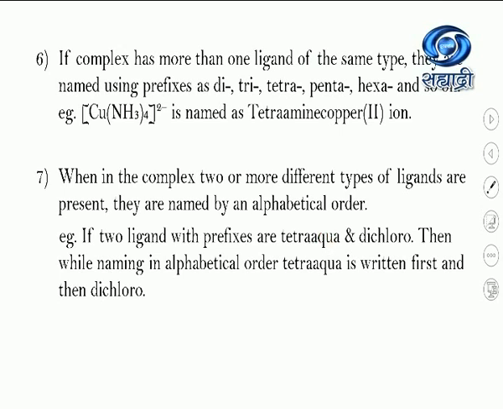One is an aqua ligand, that is H2O, and another one is a chloro ligand. There are 4 aqua ligands, so tetraaqua should be there. And 2 chlorine ligands means the name is dichloro. Now, while writing the IUPAC name, we have to follow the alphabetical order. Here tetraaqua is written first and then it is followed by dichloro. That is, we follow the alphabetical order of the name of the ligand, not the prefix.